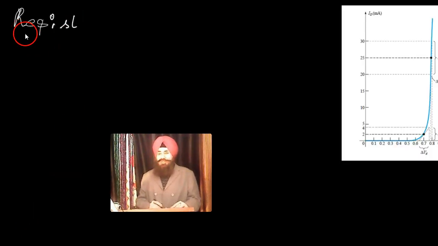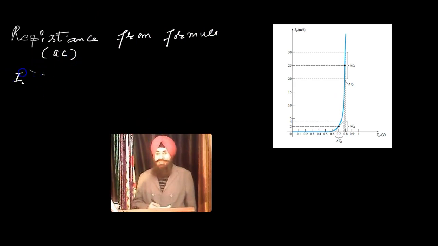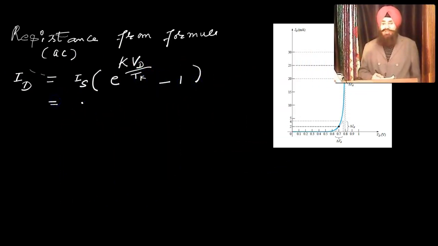Now we are going to establish a relation using a formula. Just see. Resistance from the formula, AC resistance we are going to find. This is the diode equation. You are quite familiar with this equation. Very simple.